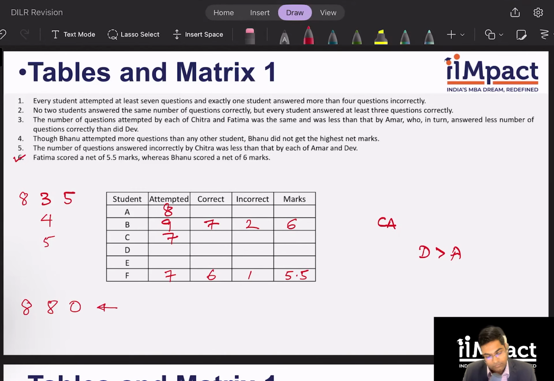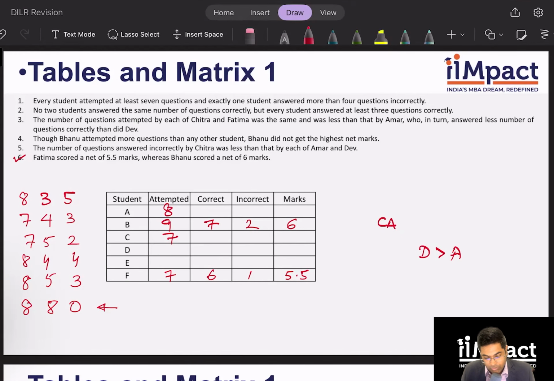Clearly. Yes. Okay. The number of questions answered incorrectly by Chitra was less than that by each of Amar and Dev. Now, here I can have two cases, right? In 4 and 5, 7 attempters or 8 attempters. Here incorrect will be 3, here it will be 2, here it will be 4, and here it will be 3. So what is told to me is that Chitra's incorrect questions were less than that of Amar and Dev.